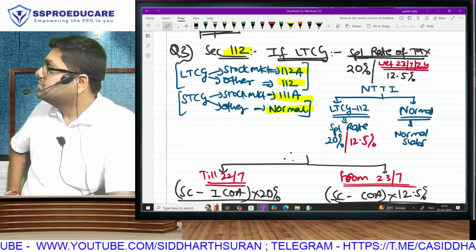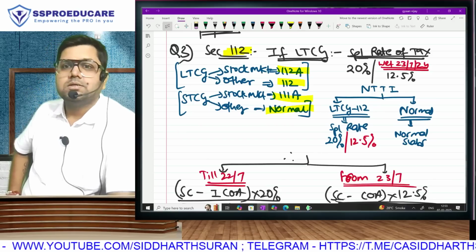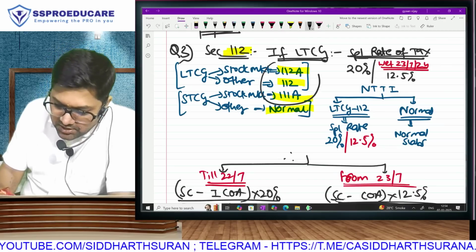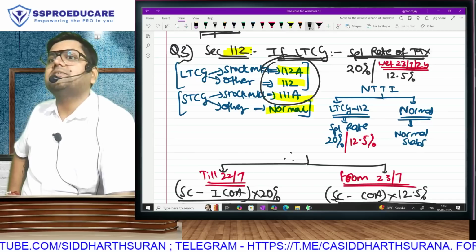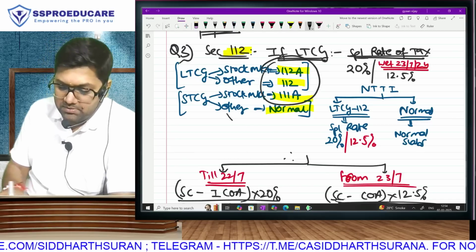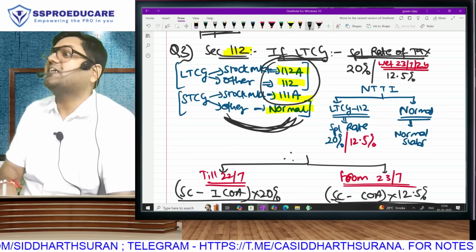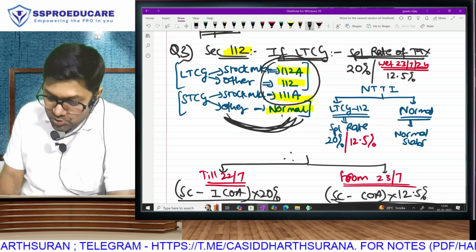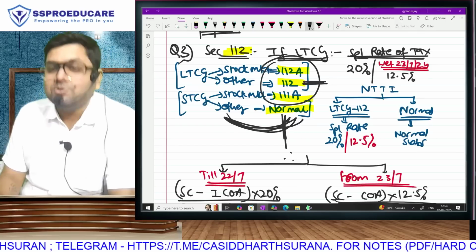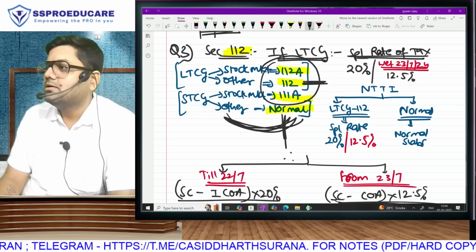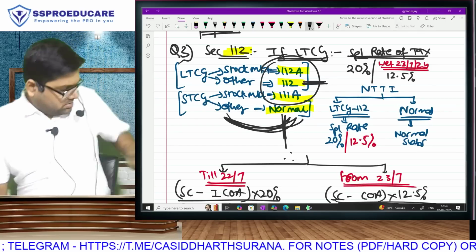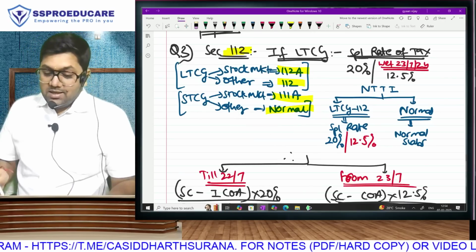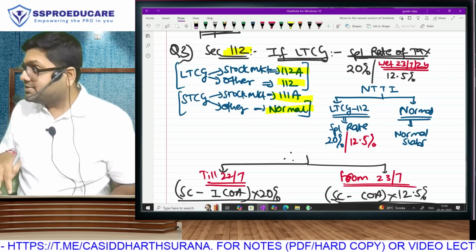What is this? There are only 3 sections of a special rate on capital gain, because for short term other, there is no special section, and thus it goes in normal. So you assumed this to be 111A because this is 112A. You assumed it to be 111, is it?